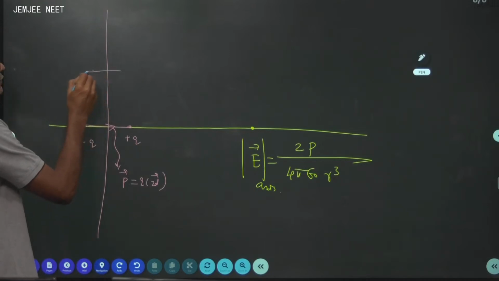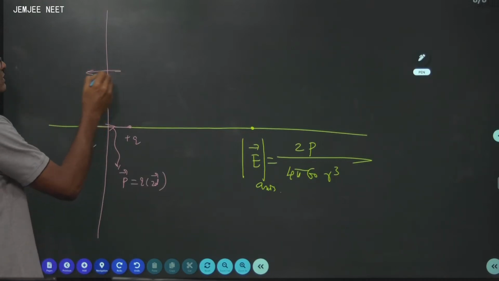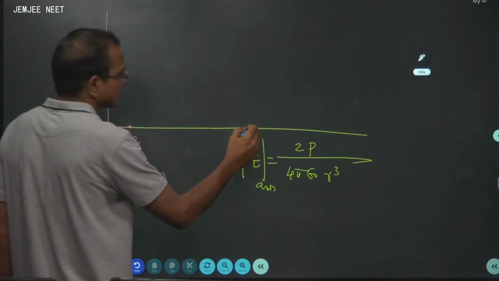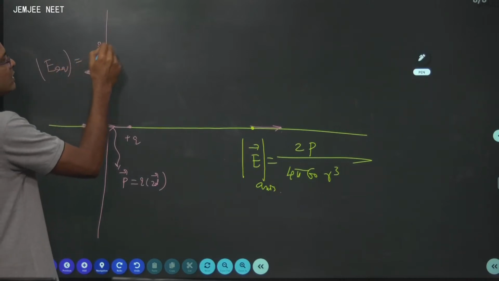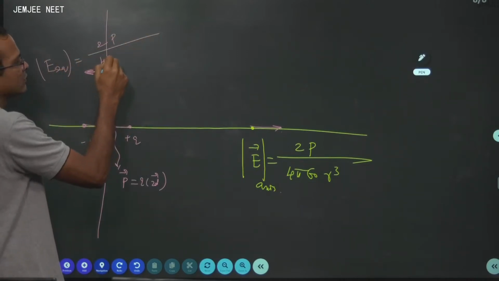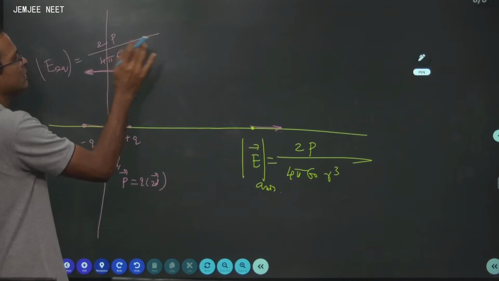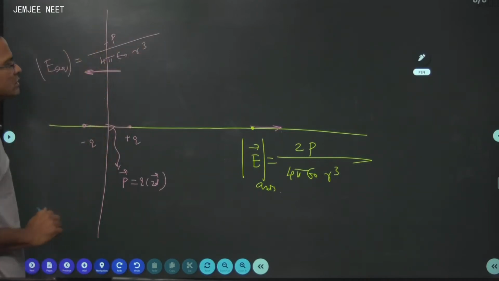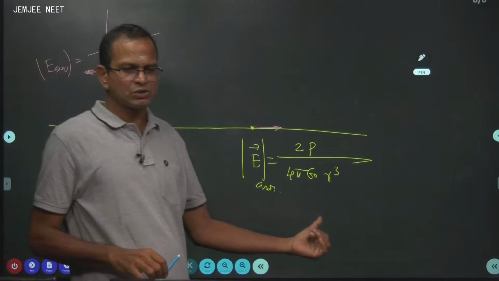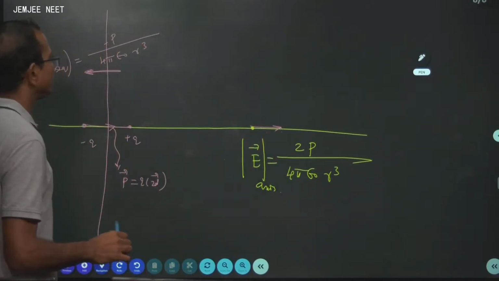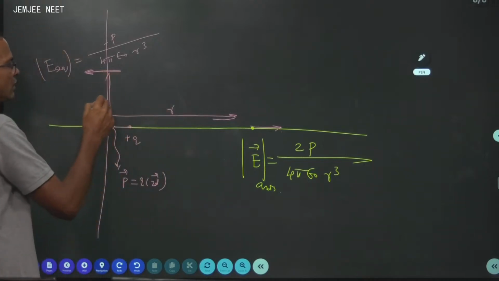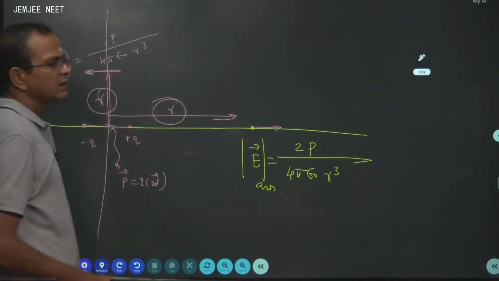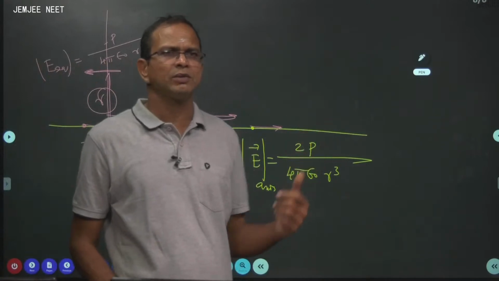Similarly, here is the electric field on the equatorial line. This is opposite to this. Actually, this electric field is in this direction. So the electric field on the equatorial line, of course the modulus, is given by p divided by 4 pi epsilon 0 r cube. This 2 I should remove, because the electric field on the axis is twice that on the equatorial line for the given distance. Provided this distance is r, this distance is also r. For the given distance r, the electric field on the axis is double that on the equatorial line.